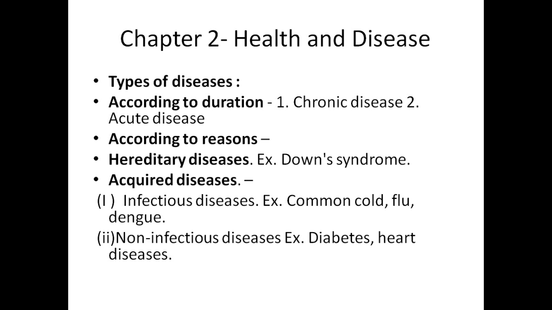which is not hereditary, which doesn't come in our body from our forefathers, but happens due to coming in contact with, nowadays, an infectious person, like common cold, flu, dengue, or germs inside the water, germs inside the food, polluted air we take. Diseases caused by these agents, like contaminated water, food and air, are known as infectious diseases. This disease doesn't come from our forefathers; it is acquired by us.